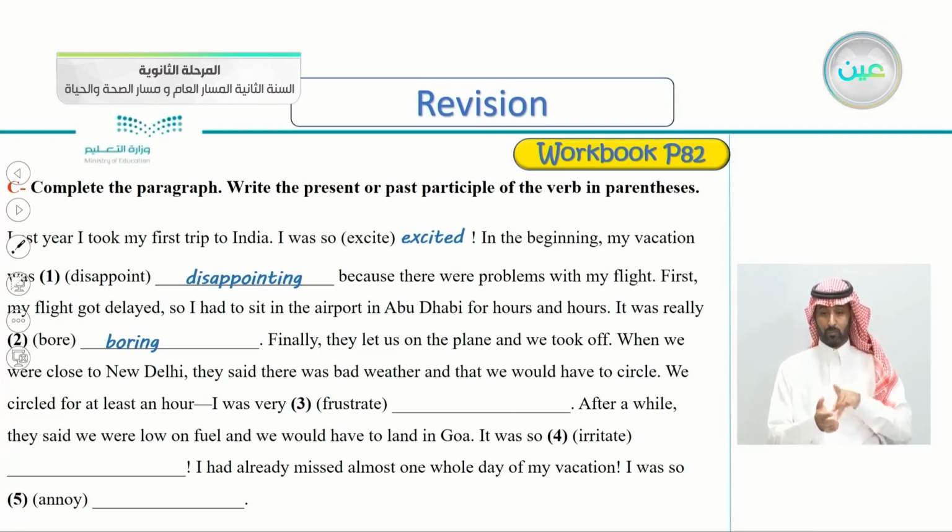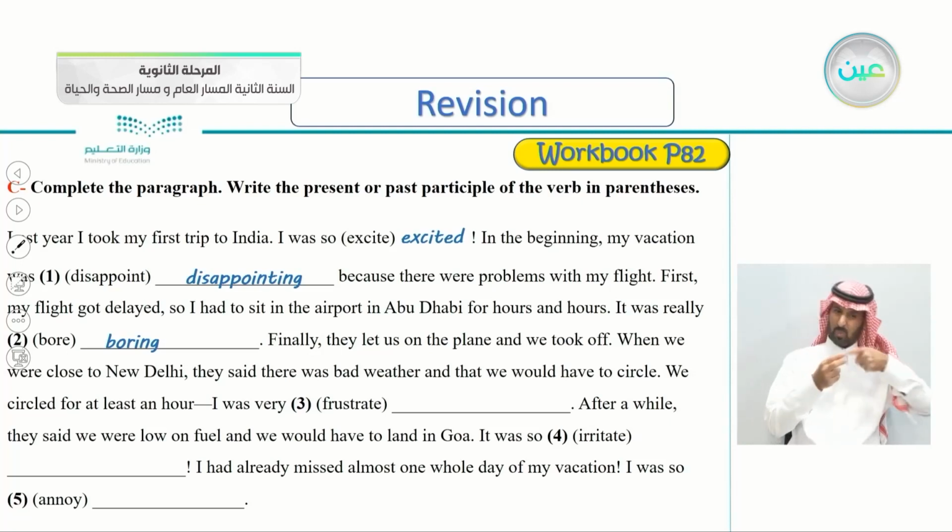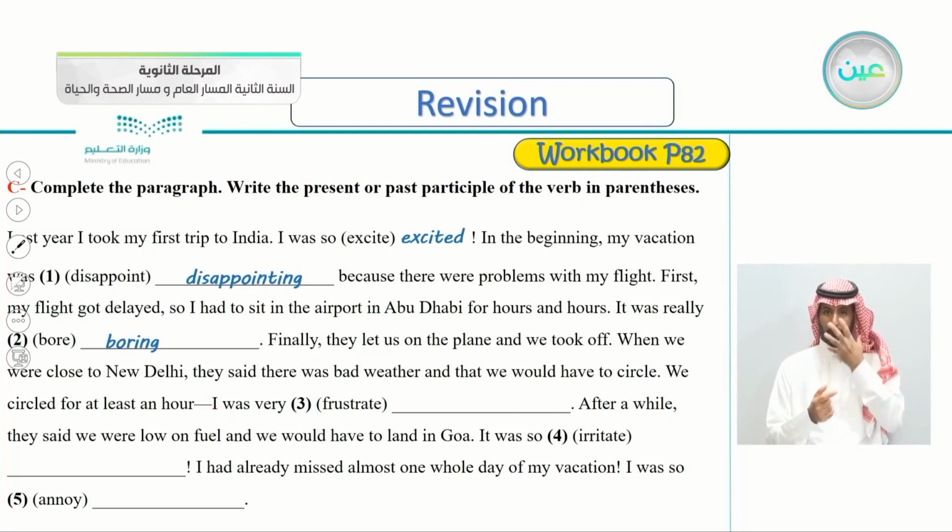Finally, they let us on the plane and we took off. When we were close to New Delhi, they said there was bad weather and that we would have to circle. We circled for at least an hour. I was very frustrated. So he's describing how he feels, or how he is feeling. I was very, good, frustrated. So we used the -ed, meaning we used the past participle.